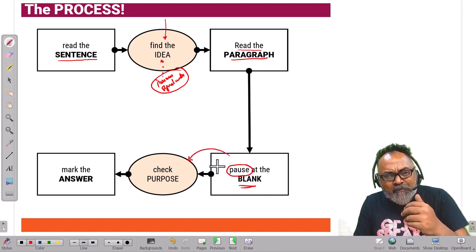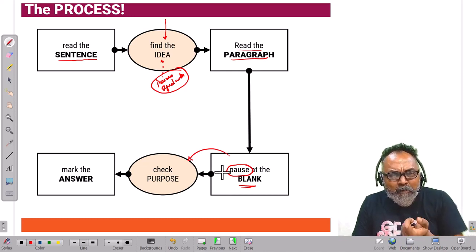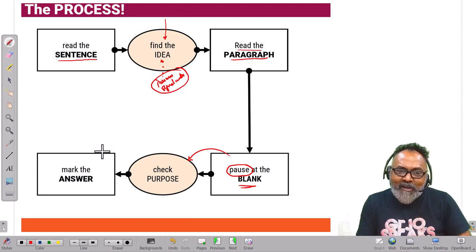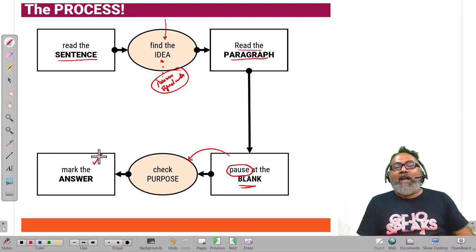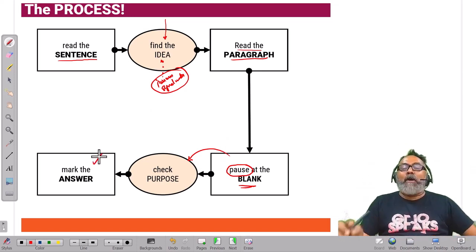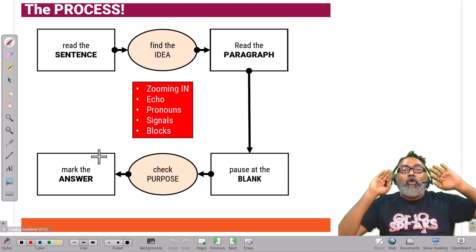Fit the purpose. Will that sentence fit in this particular blank? Okay, it doesn't make any sense. And keep checking like that, and eventually mark the answer. That is going to be my approach. And mind you, all this is going to work.